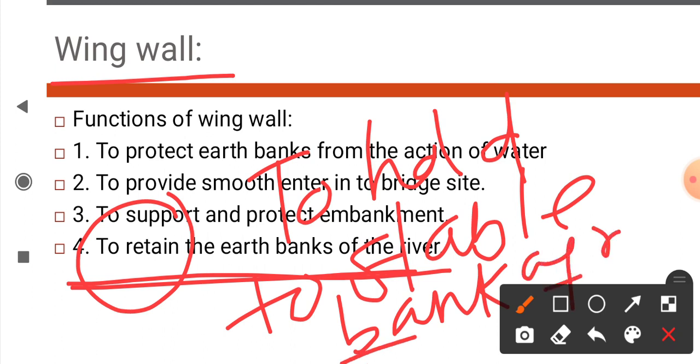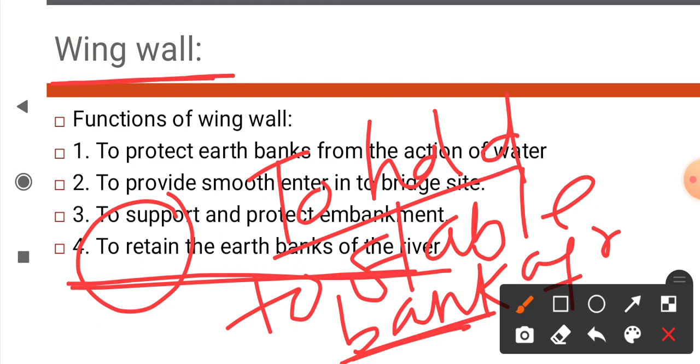This is the bank of earth. Wing walls are constructed to retain the earth banks of river, means to hold the earth banks of river. Sometimes students say it as to maintain stable banks of river. These are the functions of wing walls.